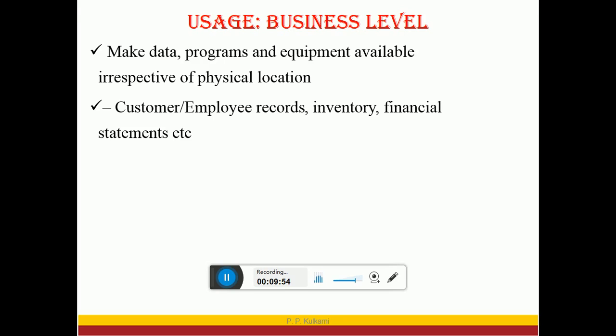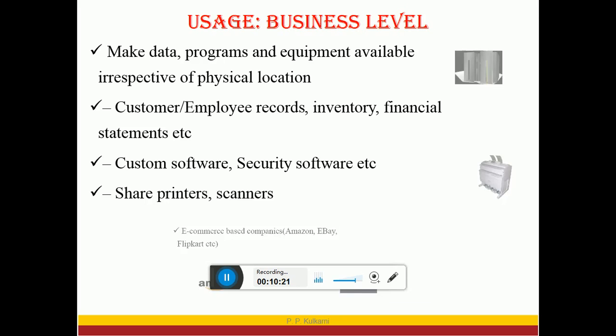The data may be customer and employee records, inventory, financial statements, etc. Secondly, software and security software can also be shared using the computer network. Instead of taking different security software for each individual computer, we can use one single security software at the server, accessible by each and every node present in that network. So it will save money and time also.